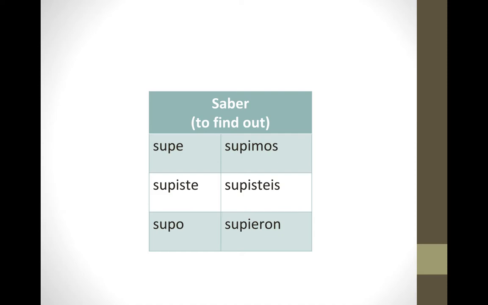Saber. Saber is yet another verb that changes meaning in the preterite tense. In the present tense, saber means to know information or facts. But in the preterite, it changes meaning and it means to find out. Okay, its stem is sup, S-U-P, and its conjugation is supe, supiste, supo, supimos, supieron.